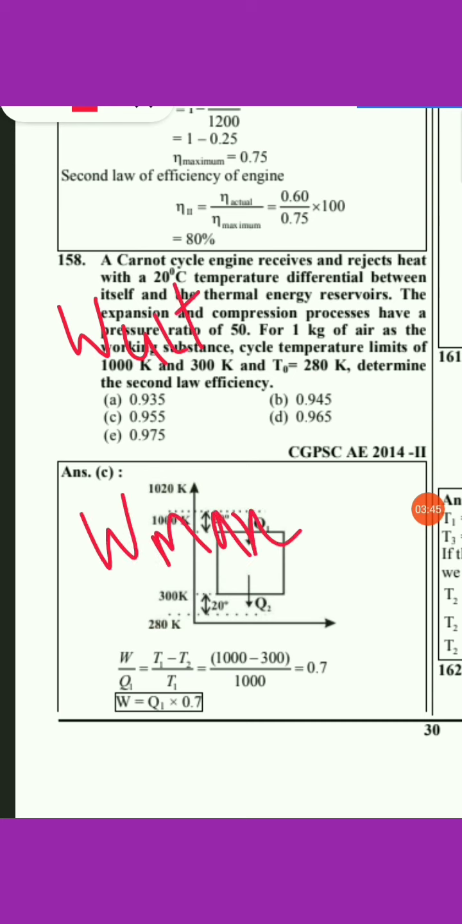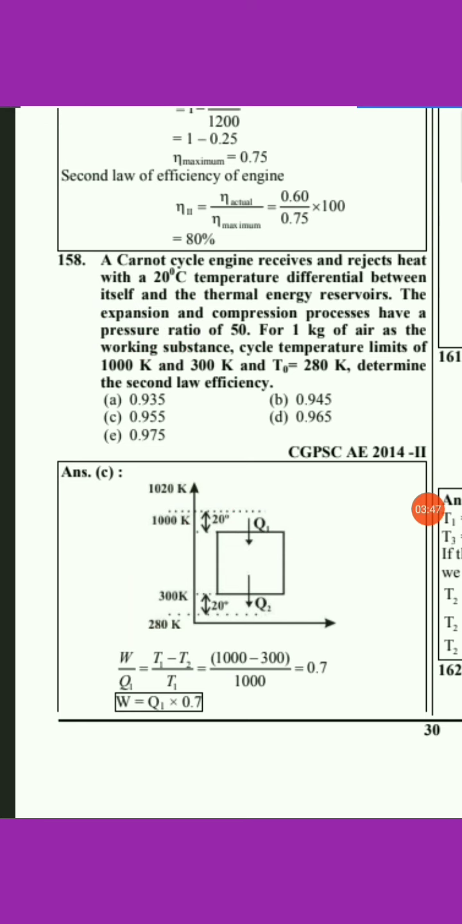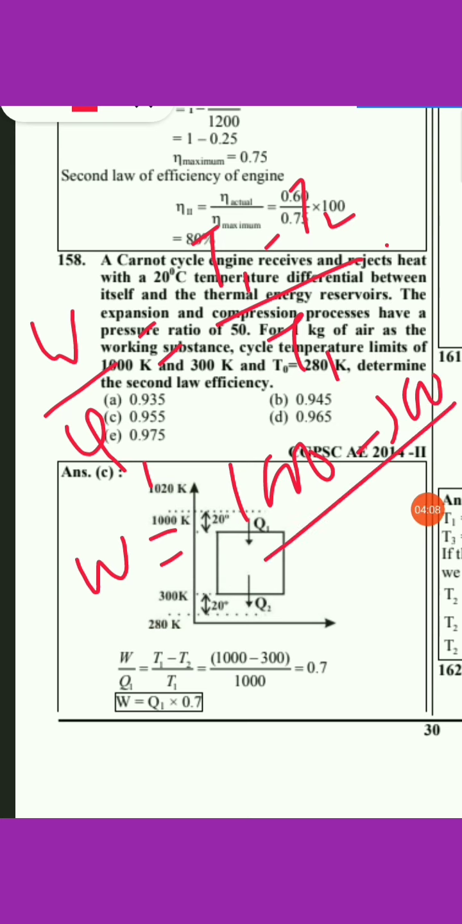Okay, so to find out the W actual, we have to equate the formula. We know the efficiency is nothing but W upon Q1. This can be written as (T1 minus T2) upon T1. So we will get the W in terms of Q1. This will be the W actual. Here the Carnot cycle is operating between temperatures, so (1000 minus 300) divided by 1000. So W comes out to be equal to 0.7 times Q1.